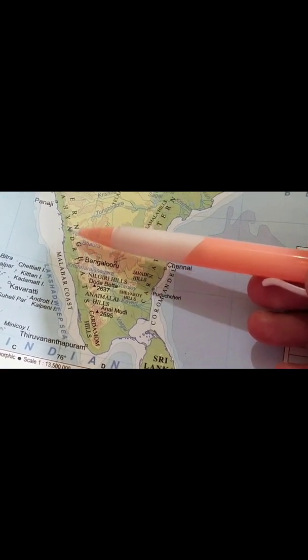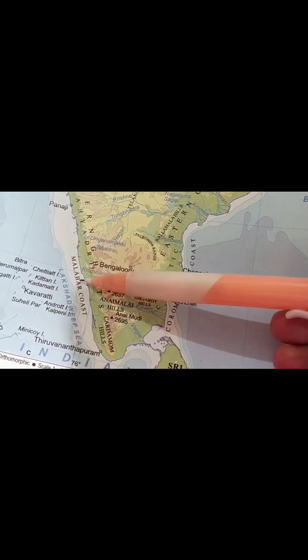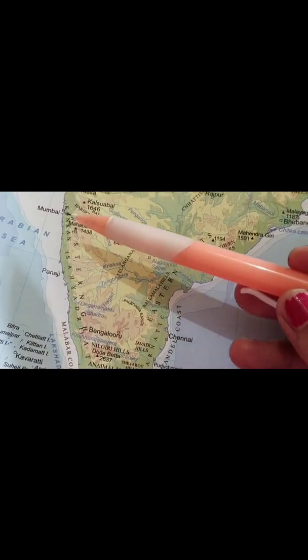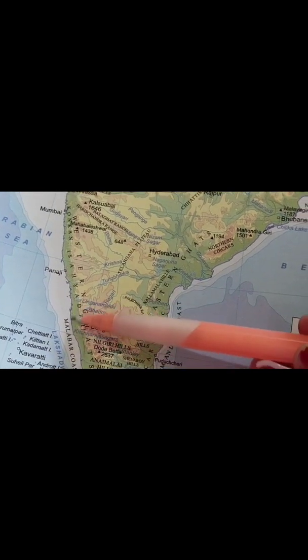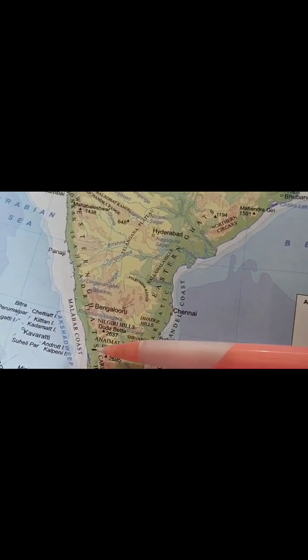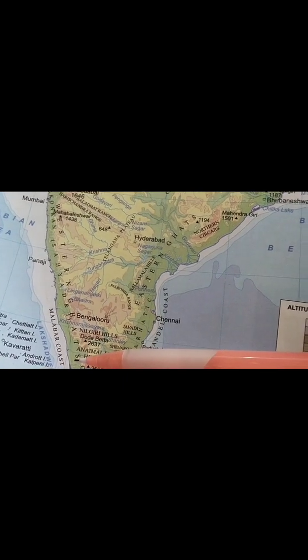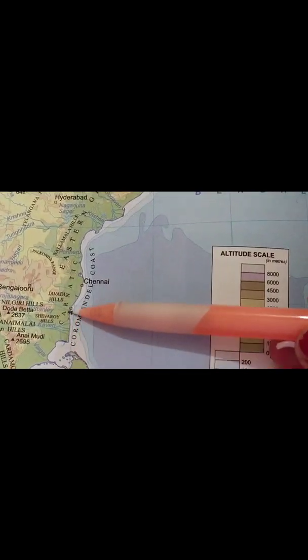Okay, and your Malabar coast. This is your Malabar. This is your Konkan. This center portion is your Kannad, and this is your Malabar coast. Then comes your eastern coastal plains. This portion is your eastern coastal plain.